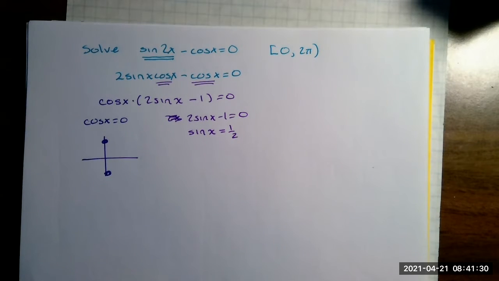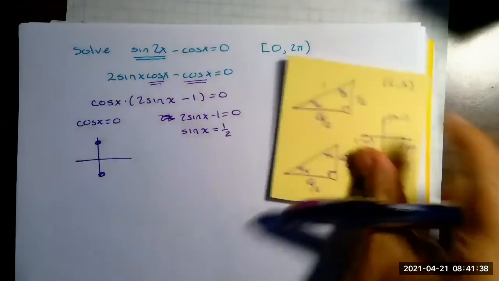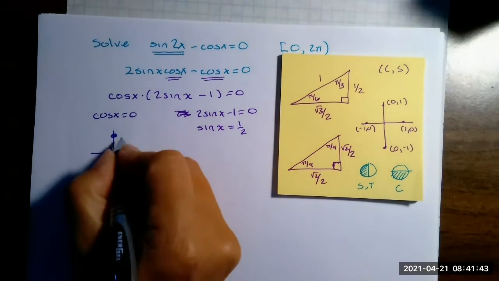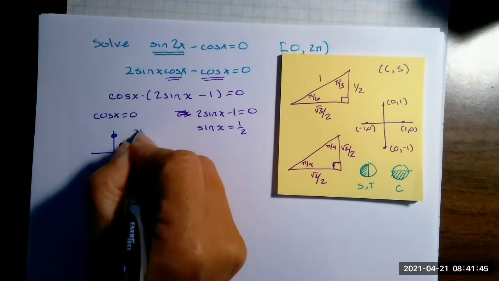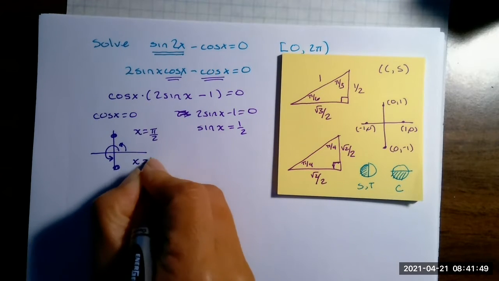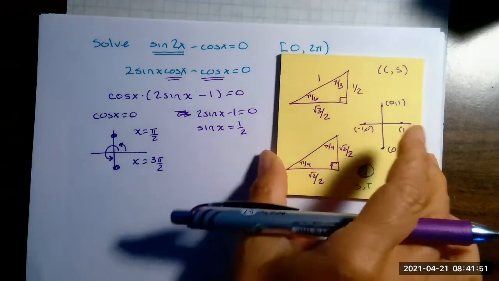And again, I need to be really comfortable with my reference page. I know when cosine is 0, top and bottom. So this is pi over 2, and going all the way around is 3 pi over 2.